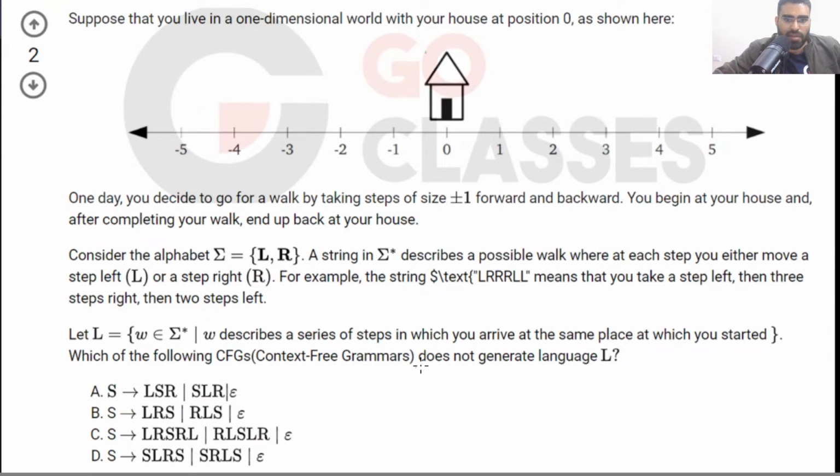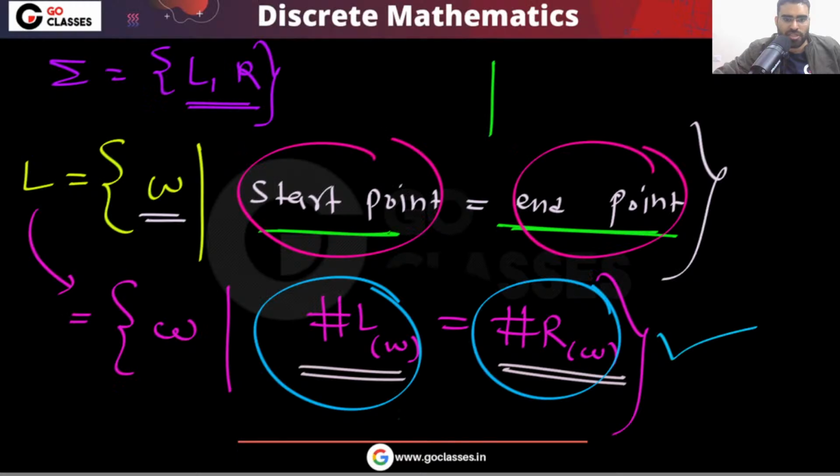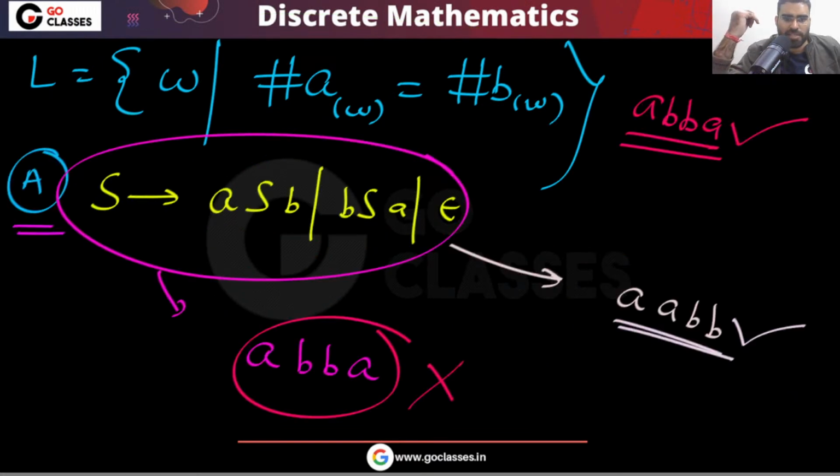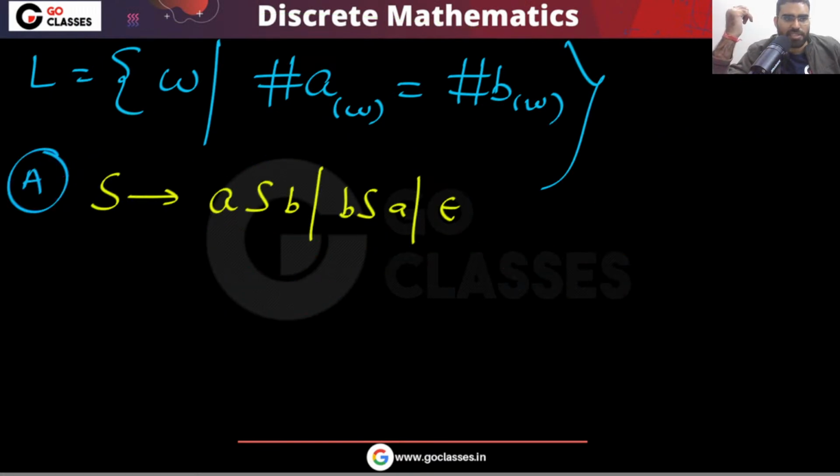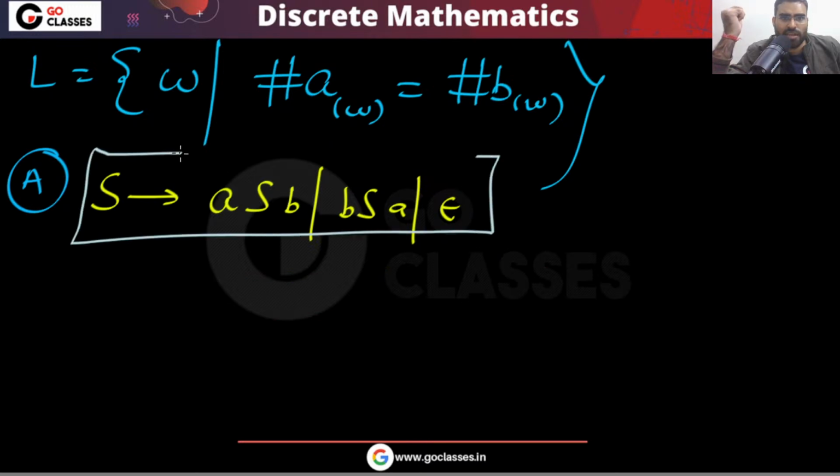The question is asking which does not generate. So this option A does not generate. But this is not the complete analysis. You give me the complete analysis. What is the language of this grammar? Anyone want to tell me what is the language of this grammar? What language will this context free grammar generate?